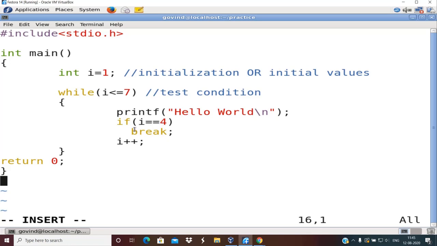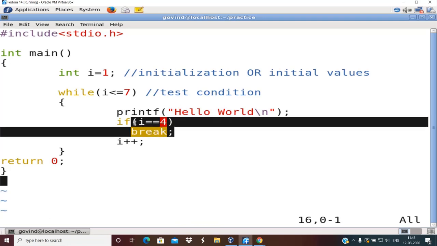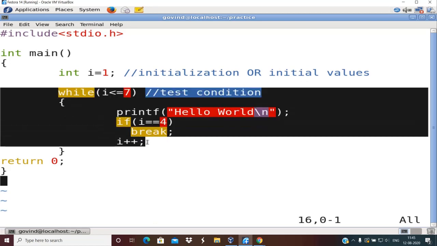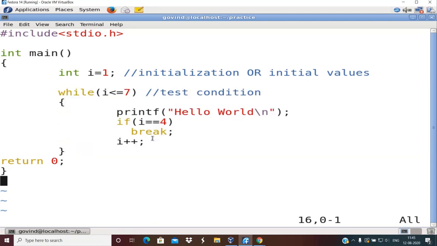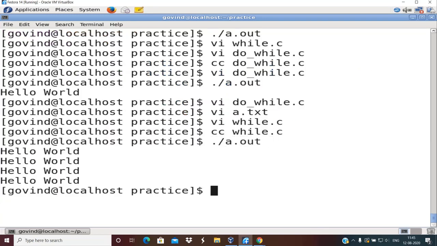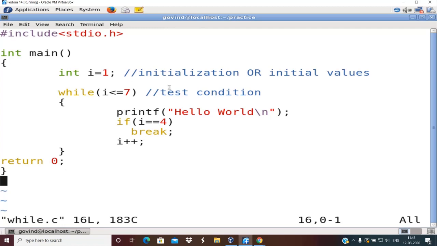So when I run this program, it will always come out when the value of I reaches 4. So it will only display hello world 4 times. Of course this is not a real world example of using break, but just to introduce you to the syntax of break, I am showing this. So this is the use of break. If I compile this now, you can see the program displays only 4 times, because when the value of I becomes 4, I am saying break.